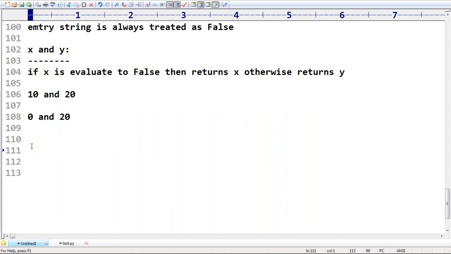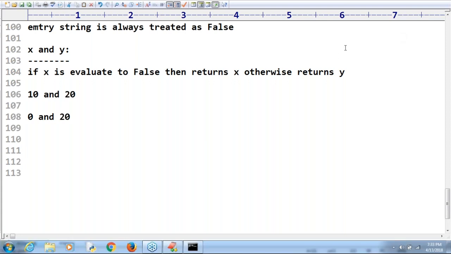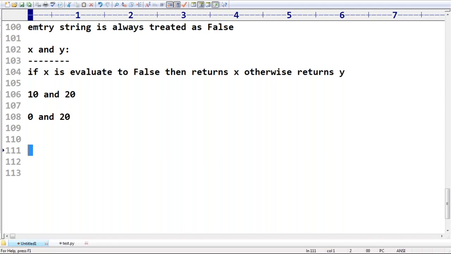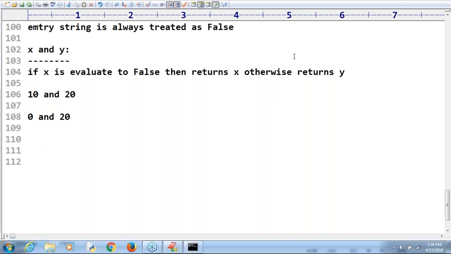Sir, I have one small doubt. Yes, Jyotiranjan. Here, what is the output by default we are going to get? Can you please confirm what the answer is in this case?